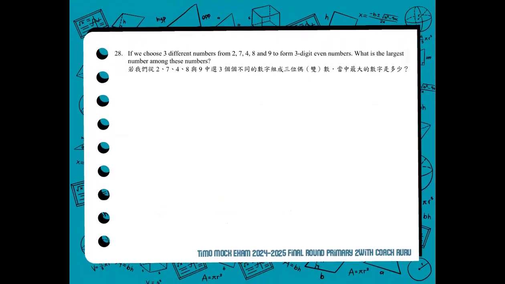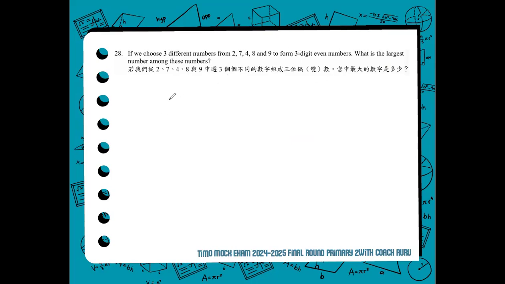Number 28. If we choose 3 different numbers from 2, 7, 4, 8, and 9 to form three-digit even numbers, what is the largest number among these numbers? So let's understand the question. We have to choose three different numbers to form three-digit even numbers.